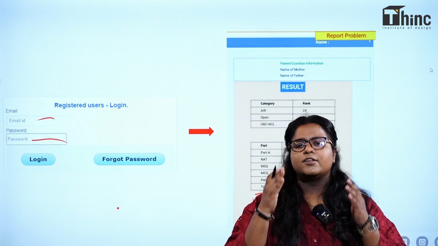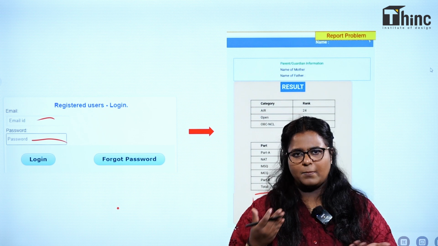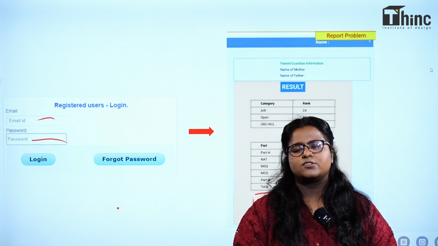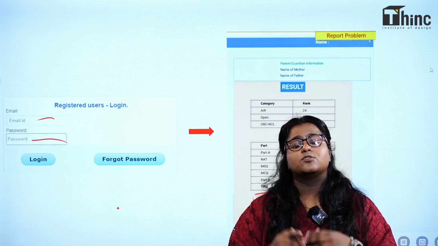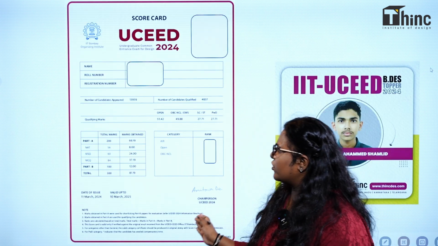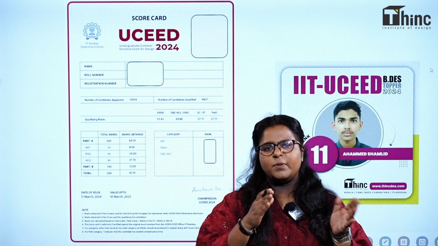Your scorecard and your result are different. Result is where you can see all your marks, and scorecard is what you have to submit physically in the college. So you have to have a downloaded scorecard. Make sure you download your scorecard before 12th of June. This is how your scorecard will look. This is the scorecard of a candidate who is in the OBC category.